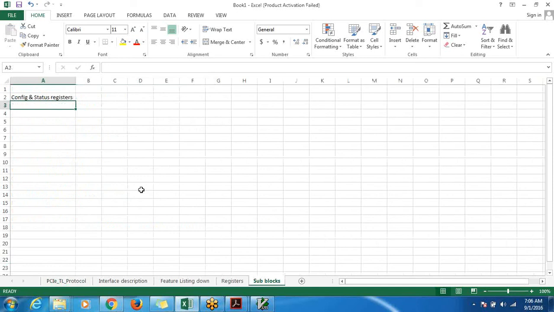Now coming back to the subblocks, as you are seeing, we need one subblock for configuration and status registers, DMA subblock, then one block for transaction layer generation, transaction layer. As we start going, again, this is where we need to spend some time and come up with this architecture diagram. I would give you some time to do this. When we meet for the next session, when we start with the actual coding exercise, before that we would complete this whole thing.